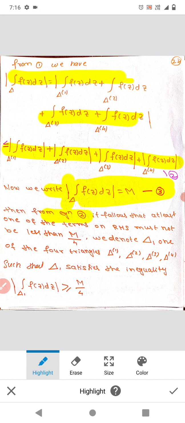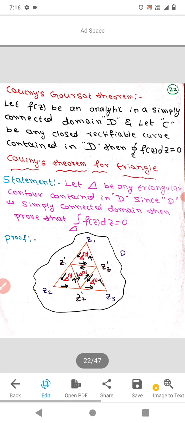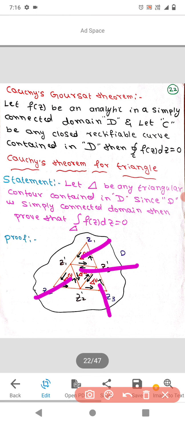Now from equation 2 it follows that at least one of the terms on the RHS must be at least M by 4. That triangle I am taking as delta 1 out of the 4 triangles. Here 4 triangles are there, 1, 2, 3 and 4. Out of these 4 triangles, the one which is at least M by 4, that triangle I am taking as delta 1.